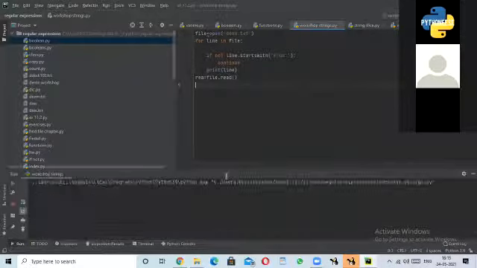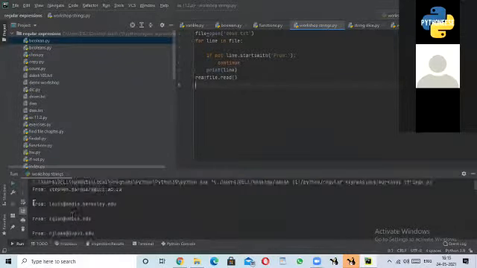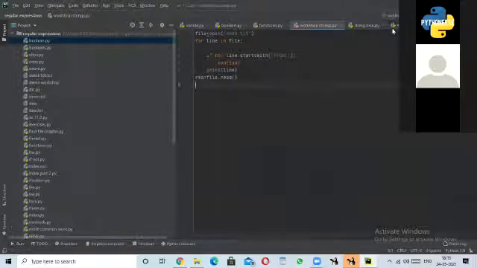So now let's move on. You can see there is some extra gap. So how can we remove this extra gap?